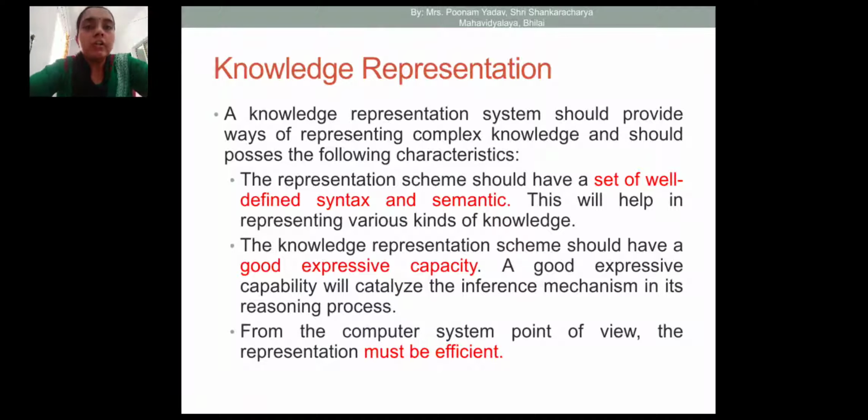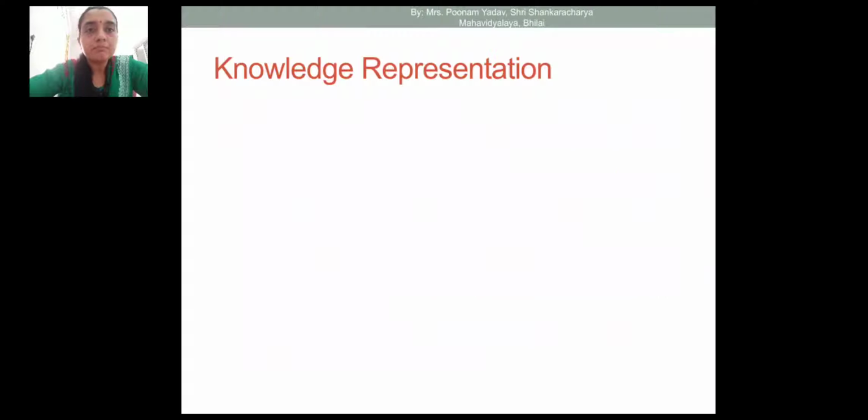when the knowledge representation is good, it means there is a very good information collection. Then the computer system may be able to take good decisions. On the basis of knowledge representation, the system may be able to take the right decision, the correct decision. So this KR, or knowledge representation, is a very important component in an AI system.